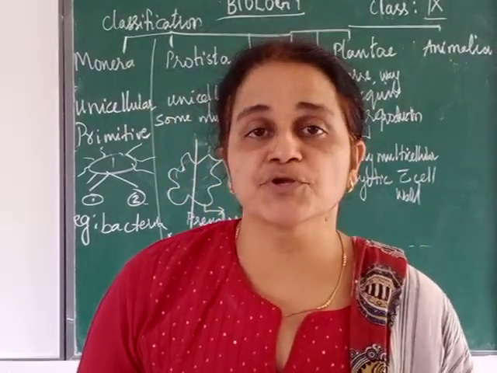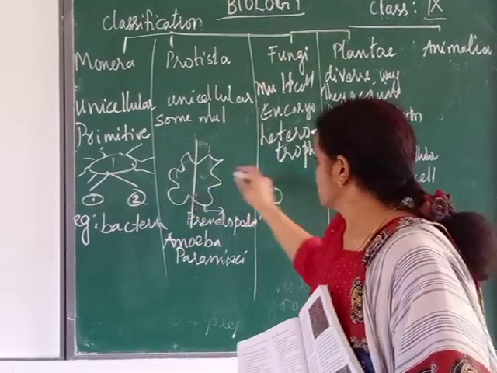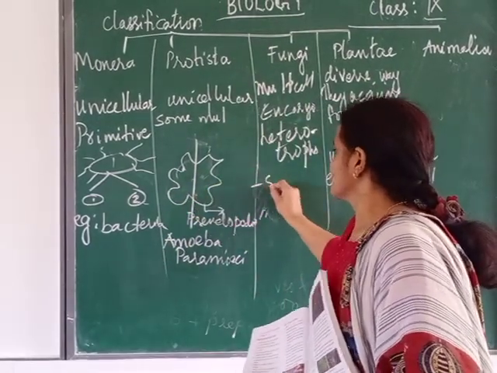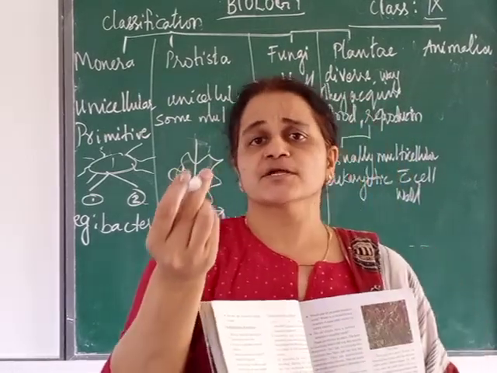Most of these reproduce by spores. Here you saw one cell divides into two. Here reproduction is with the help of the spores. Spores are nothing but the reproductive units.